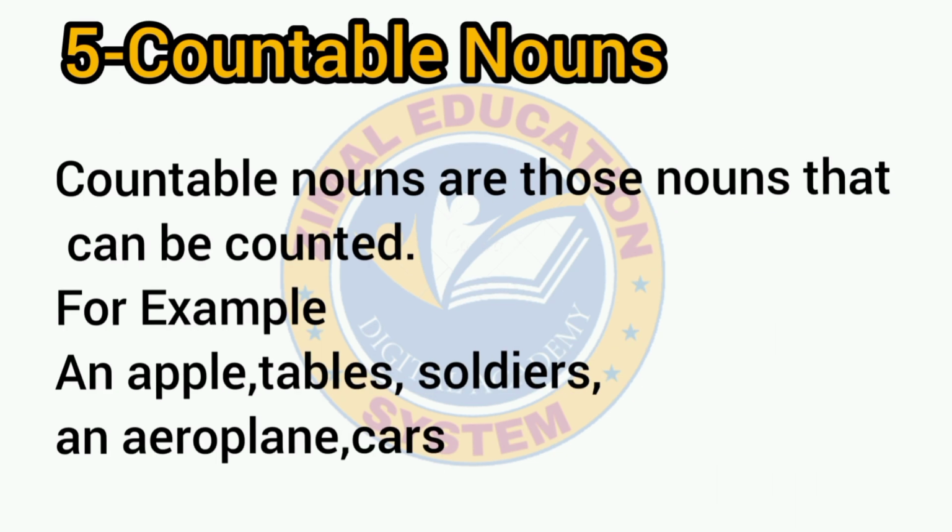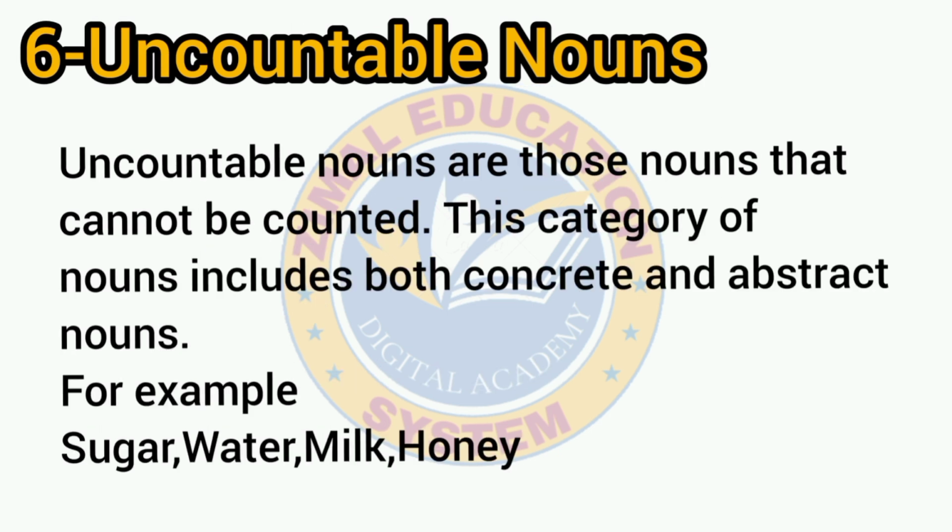Number 5. Countable nouns. Countable nouns are those nouns that can be counted. For example, an apple, tables, soldiers, an aeroplane, cars. Number 6. Uncountable nouns. Uncountable nouns are those nouns that cannot be counted. This category of nouns includes both concrete and abstract nouns. For example, sugar, water, milk, honey.